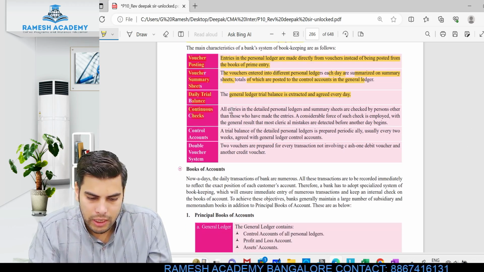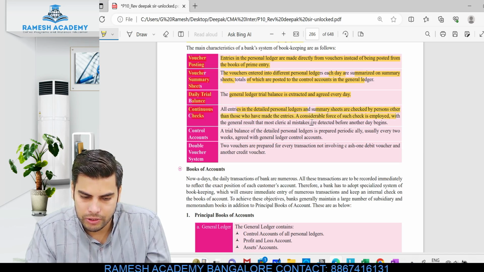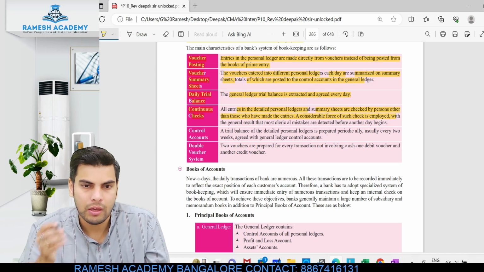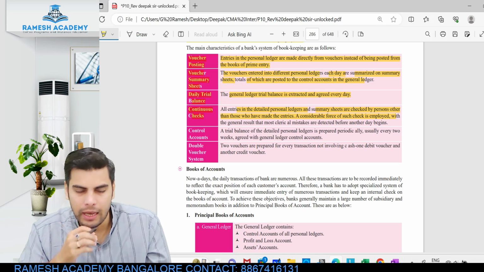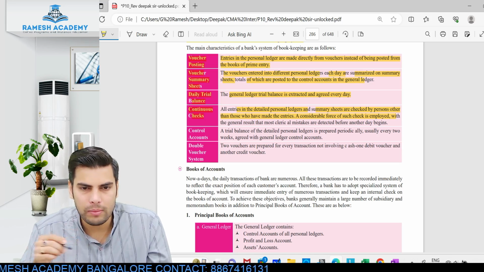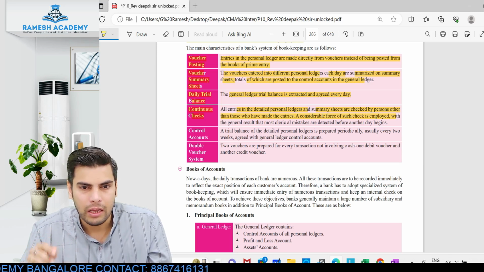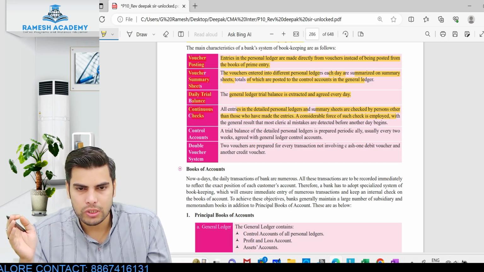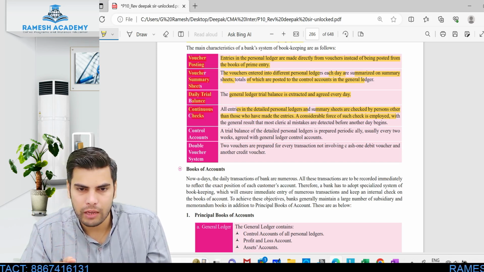Continuous check. All the entries in the detailed personal ledger and summary sheets are checked by persons other than those who made the entry. So one person will be authorized to pass the entry from the vouchers. As soon as a person is depositing any amount, he'll be filling up the vouchers, right? If he's depositing a check also, he'll be filling up some information. Immediately one person will be entering into the respective personal account. At the end, one more person will be cross verifying whether all the entries that have been passed are correct or not.